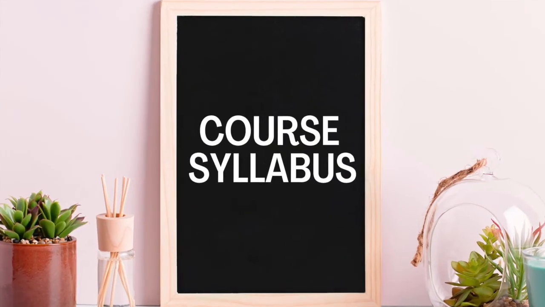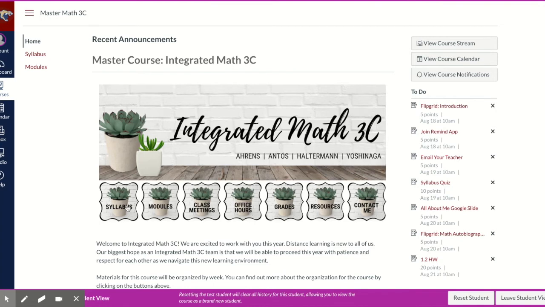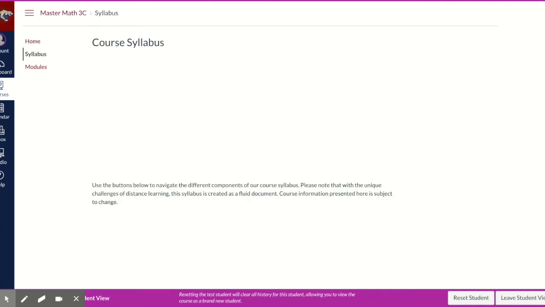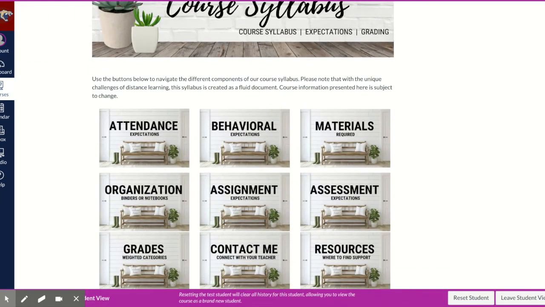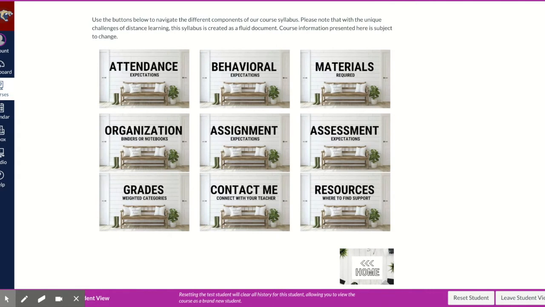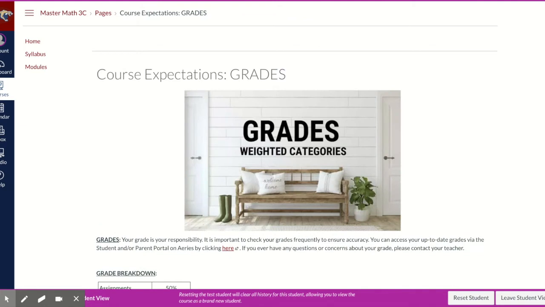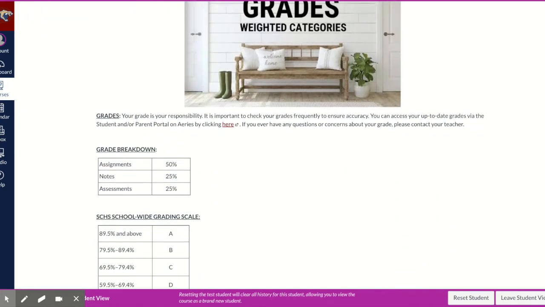The syllabus is linked to from the course homepage, and this is a place where you'll want to spend some time getting to know the information about this class. A few things to point out that would be helpful. The weighted grade categories for Integrated Math 3C, the breakdown's right here. So assignments, homework assignments, things of that nature are worth 50% of a student's overall grade.